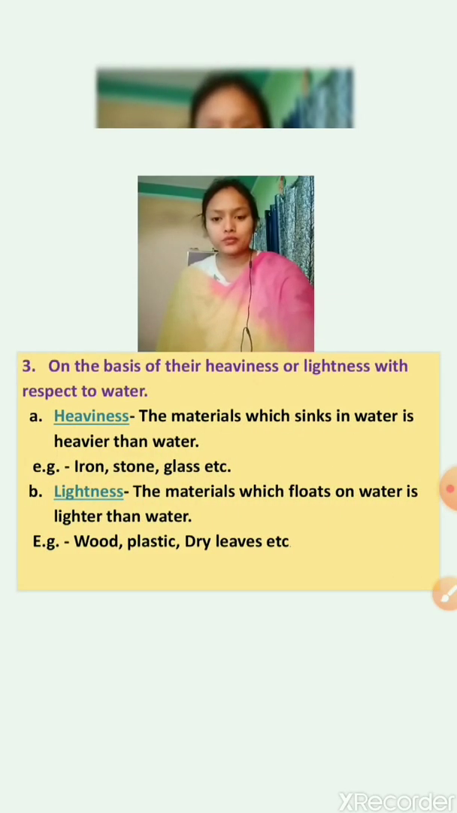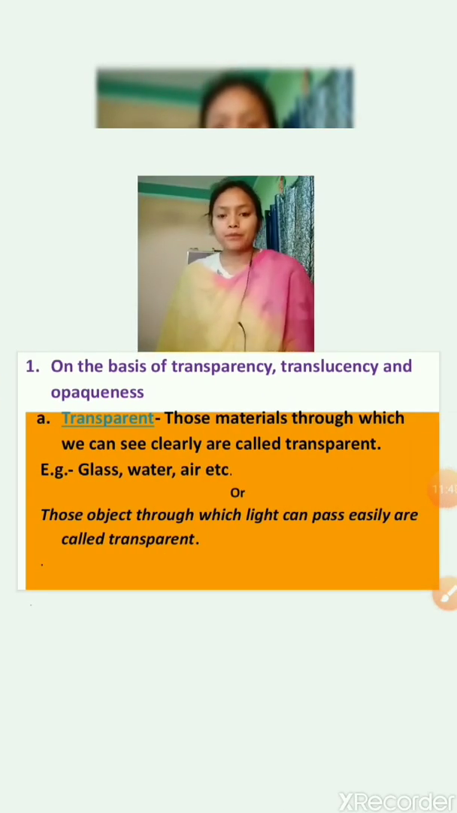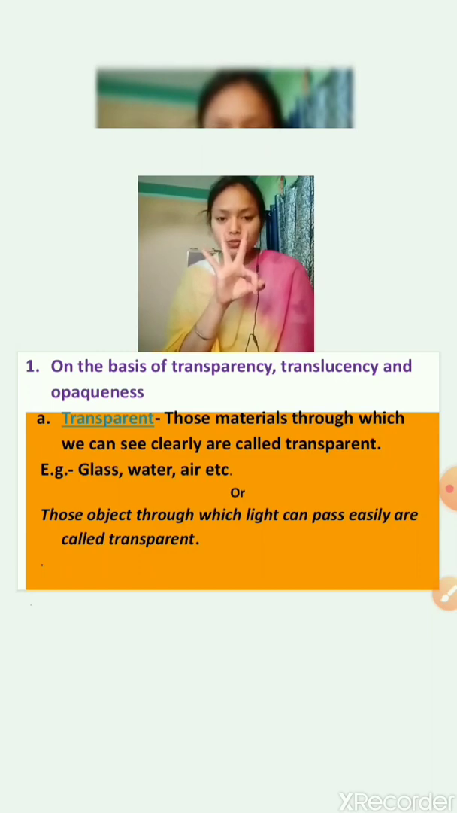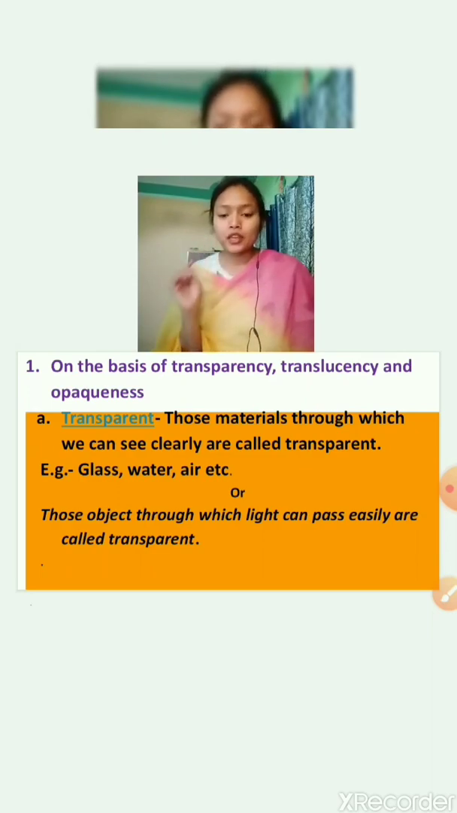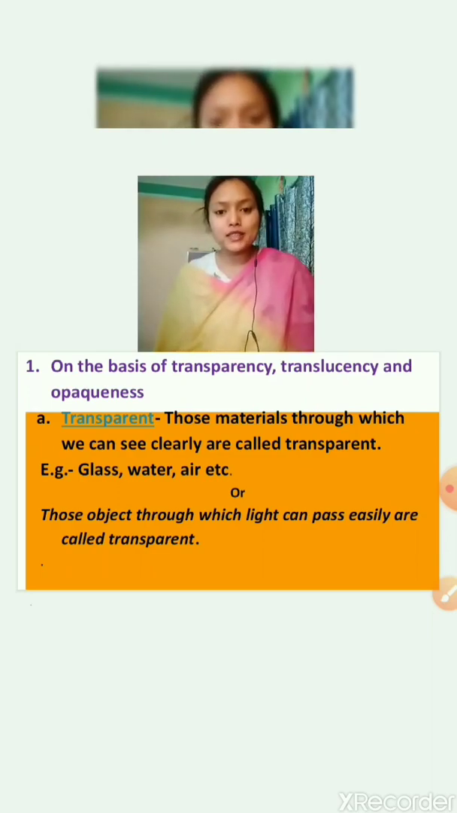Now, this we have studied. Let's take the next topic. On the basis of transparency, translucency, and opaqueness, objects are categorized into three groups: transparent, translucent, and opaque. Three categories are there. Now first we will take transparent.